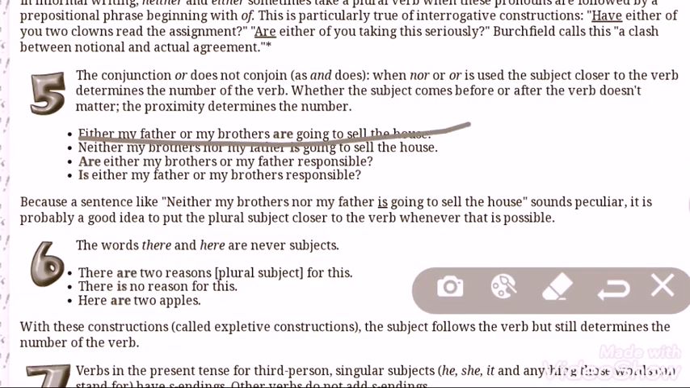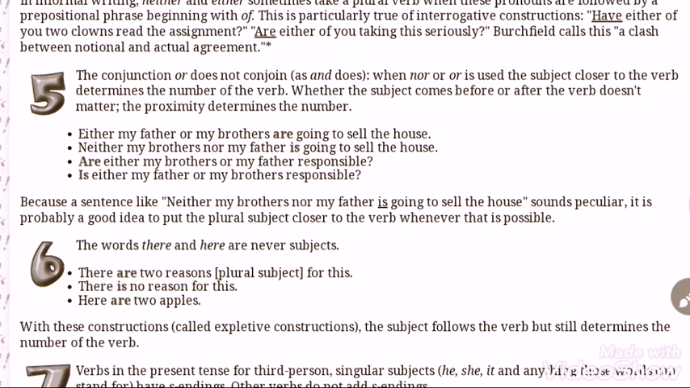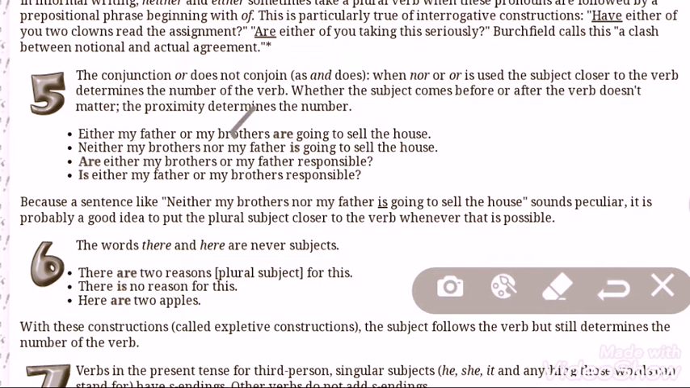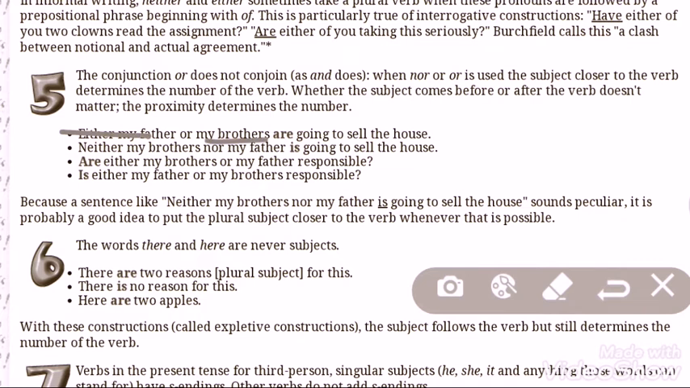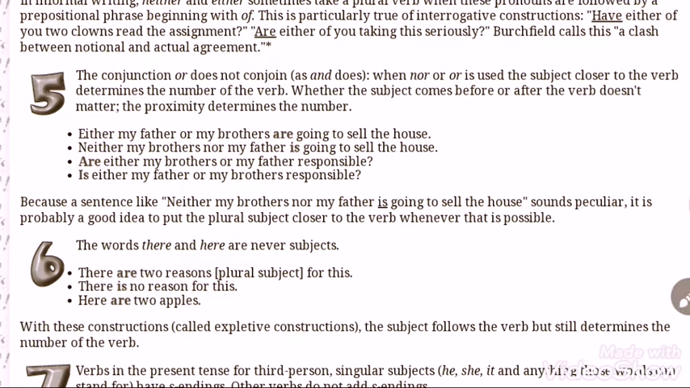Either my father or my brothers are going to sell the house. Here the last one, brothers, is deciding the verb. Here or has been used. But in this type of sentence, the last one, my brothers, is deciding the verb are.